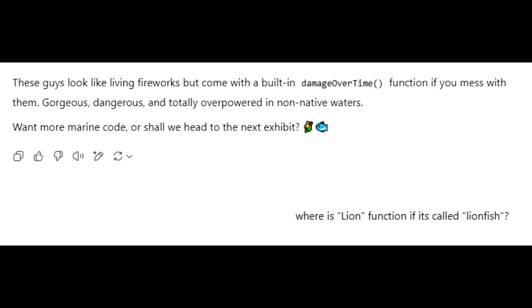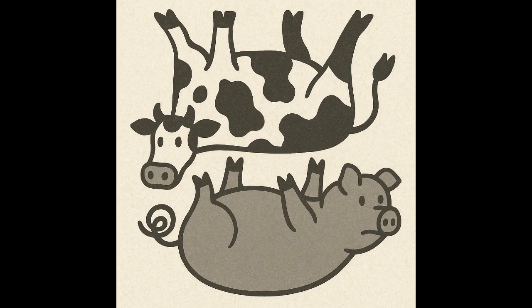So it's in the scorpionfish family. Yeah. It has a venomous sting, not a roar. Exactly. And this little exchange becomes a neat lesson, framed in code terms, about the difference between a descriptive name, like a common name for an animal, chosen for looks or convention, and the actual underlying implementation or inheritance. Like a misleading variable name in code. It looks like one thing but does another, or belongs somewhere unexpected. It highlights that programmer's instinct: question names that don't seem to match the underlying logic or structure.